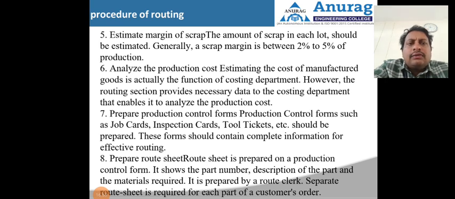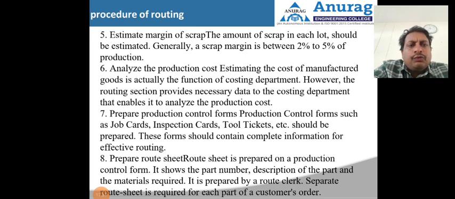Then the seventh step in the routing procedure: prepare production control forms. Production control forms such as job card, inspection card, tool tickets, etc. should be prepared. These forms should contain complete information for the effective routing.